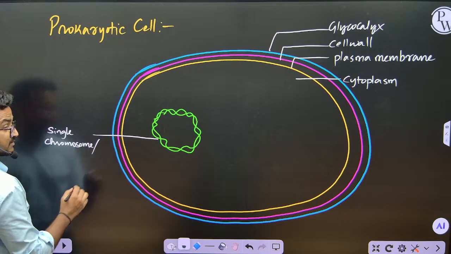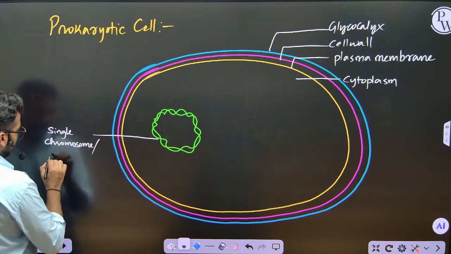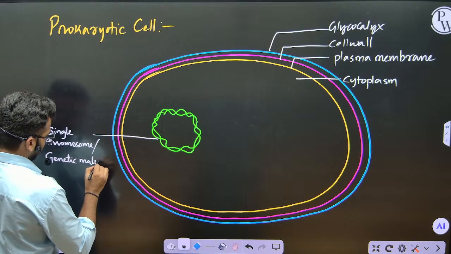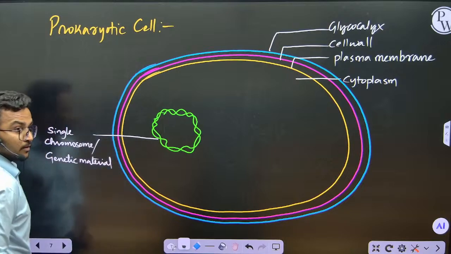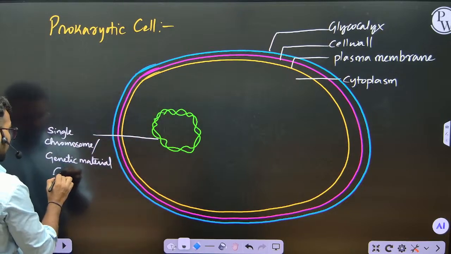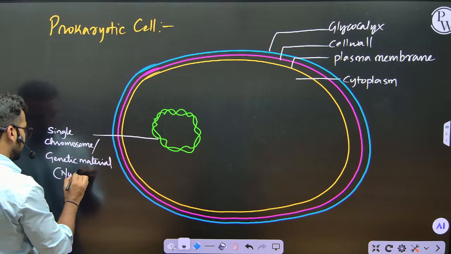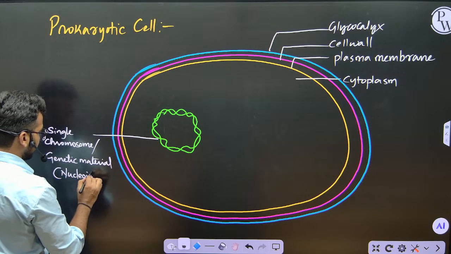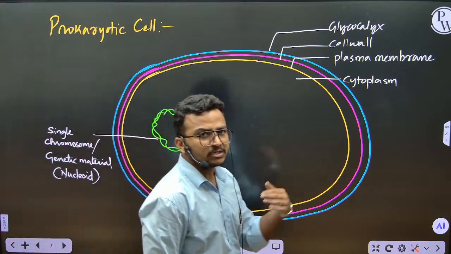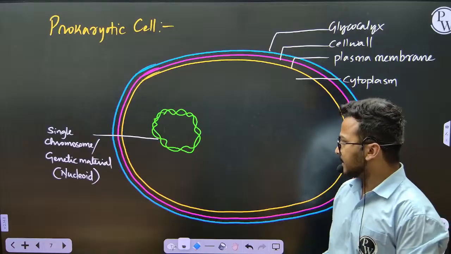It is a single chromosome, or main genetic material, and the location where it is present you can also call the nucleoid region.